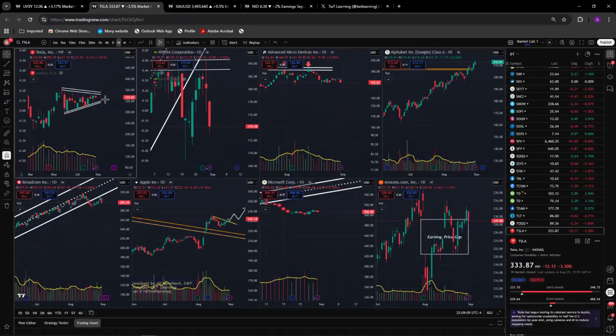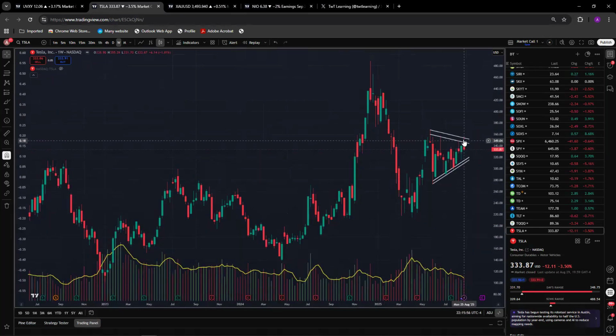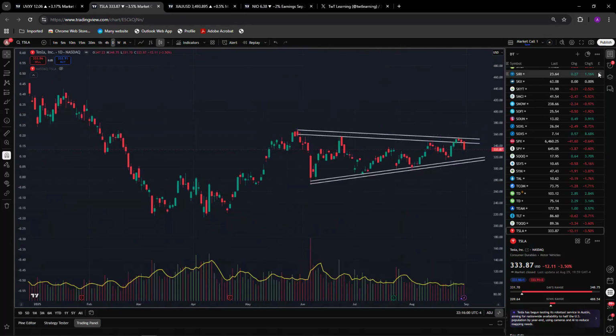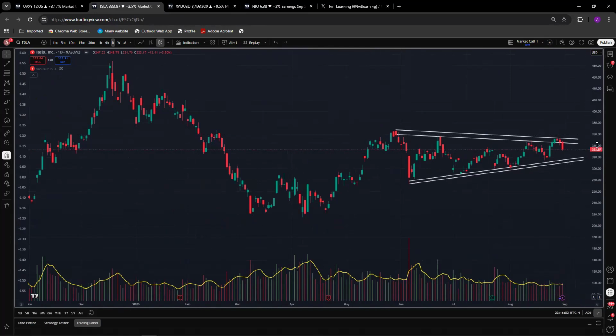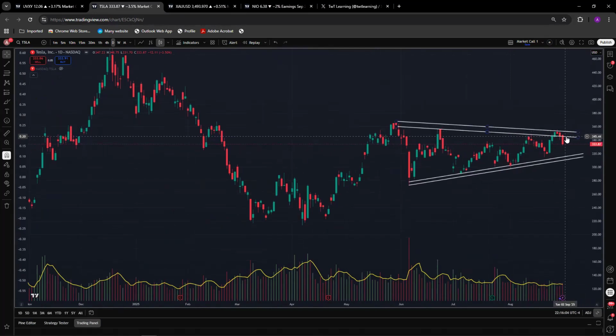Let's look into Tesla. So Tesla is in a triangle formation. Let's look at the dailies. Okay, so it's squeezing in a triangle formation. It seems like Tesla on the upside, 345, if it goes higher, otherwise on the downside, it looks like it's coming down to 300, below 320.